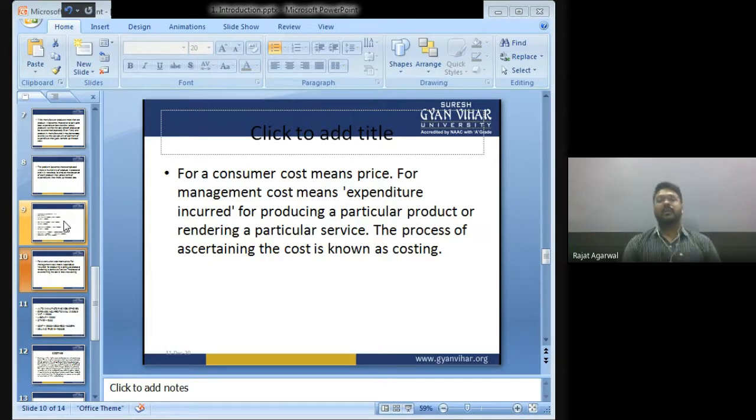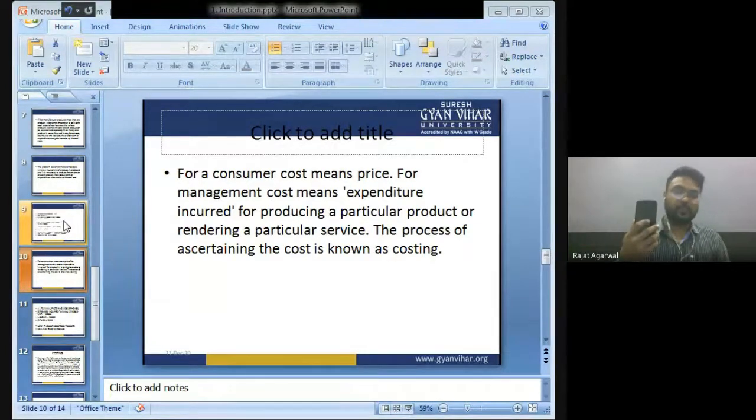Now, bacho, I purchased this mobile phone for rupees 50,000. So if anyone asks me what is the cost of this mobile phone, I will say 50,000. Because for me as a customer, the cost for me is the price that I have given for purchasing this mobile phone.